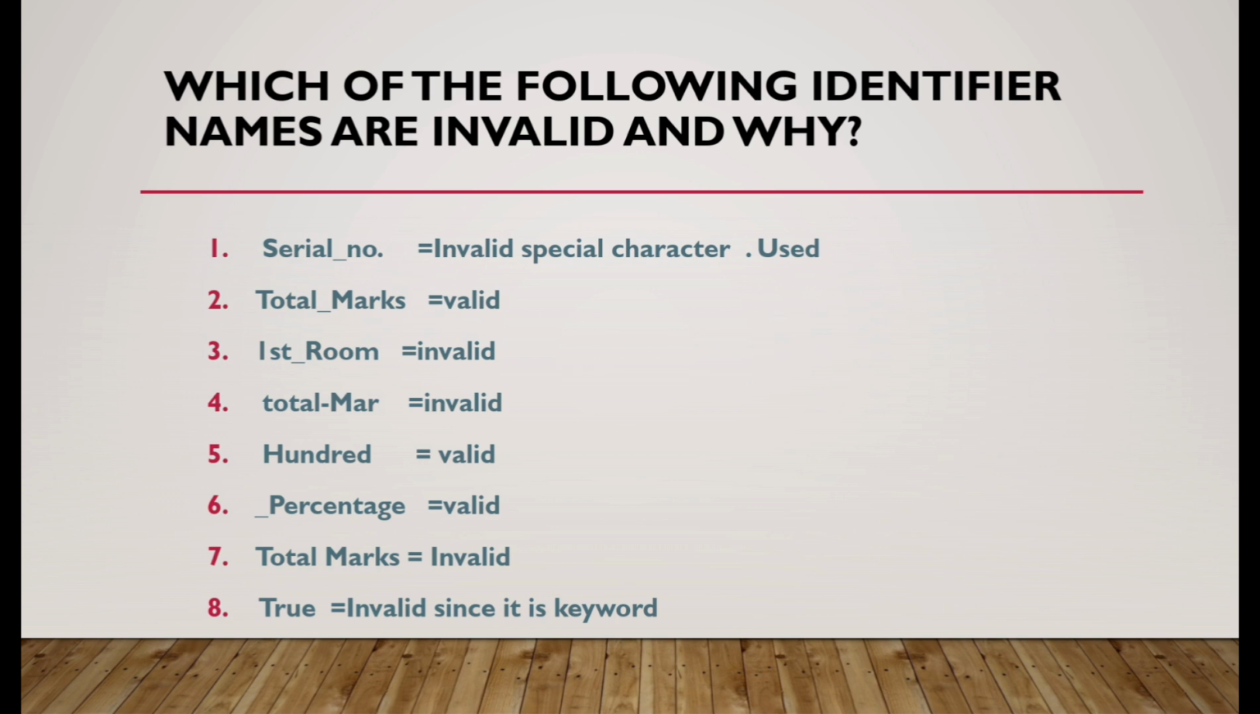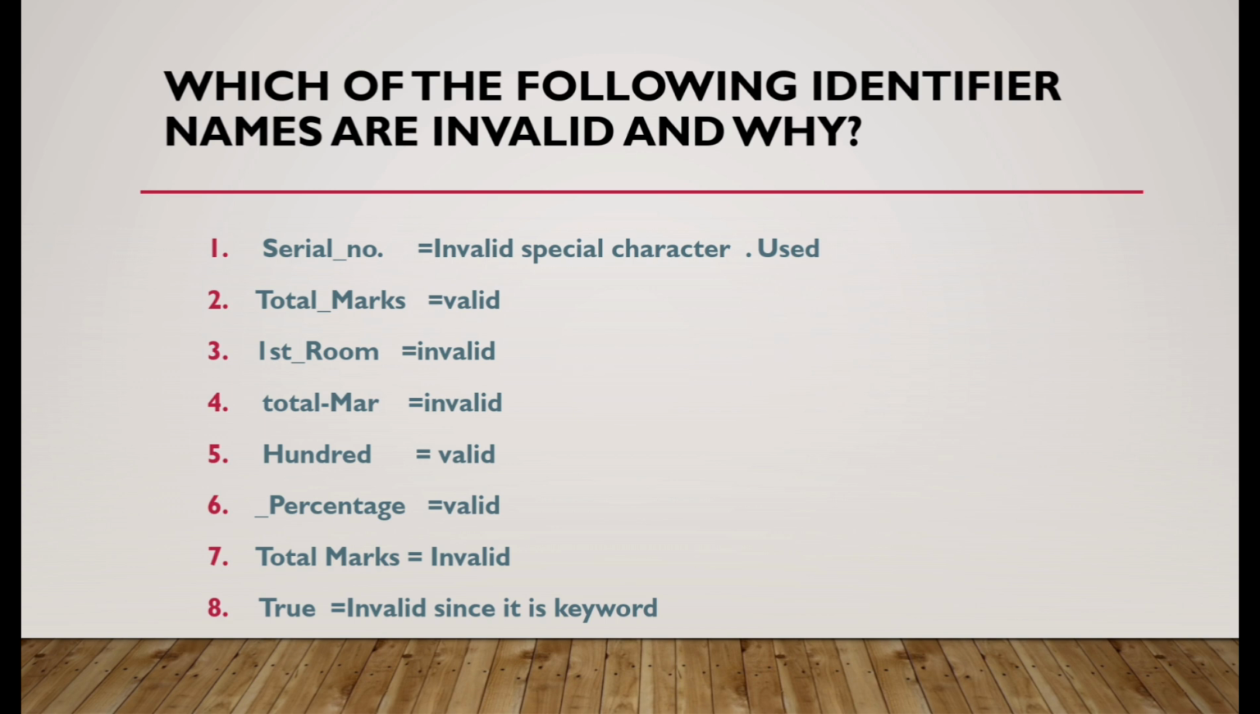Next is total, it is not underscore, it is hyphen. Total hyphen marks is invalid because hyphen is not allowed in an identifier. Next, 100, it is a valid identifier because it has a sequence of characters. Yes, it is allowed, it is valid. Next, underscore. I told you only underscore is allowed when you name an identifier, and you can begin the identifier with underscore also. Underscore percentage is valid.